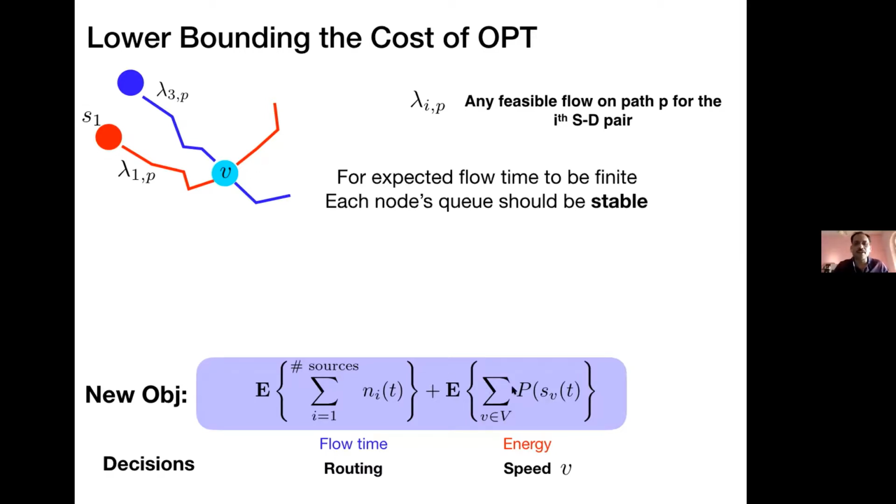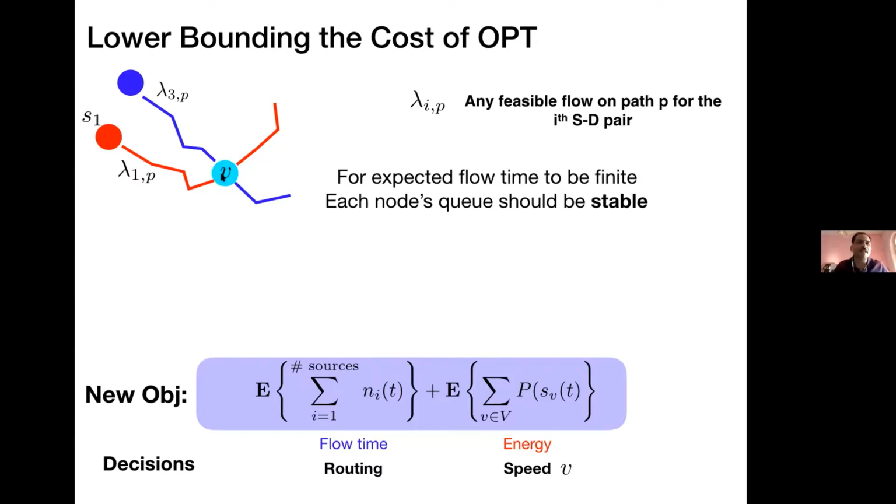So what you want is the objective function you want to minimize, the first term being the expected flow time. Now one can simply argue that suppose the speed at which a node v works is slower than the total amount of traffic coming into it. Remember, the superposition of Poisson is also Poisson. So essentially the aggregate process a node v looks at is an aggregate Poisson. So look at the total traffic coming into the network.